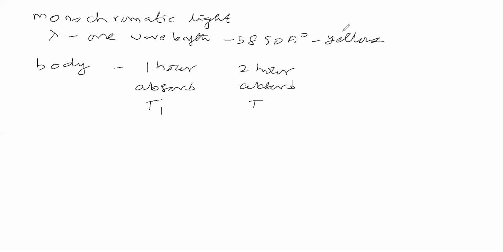Now you say the body absorbed so and so wavelength for 1 hour, and the body absorbed so and so wavelength for 2 hours. Is the wavelength of radiation absorbed in 1 hour and the wavelength of radiation absorbed in 2 hours the same, or different? What do you say?